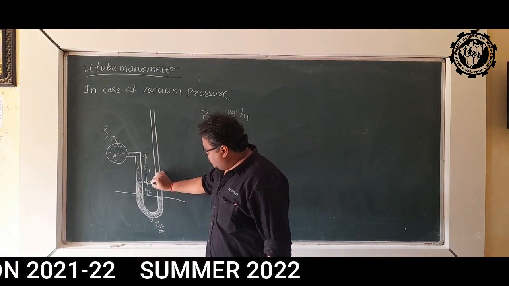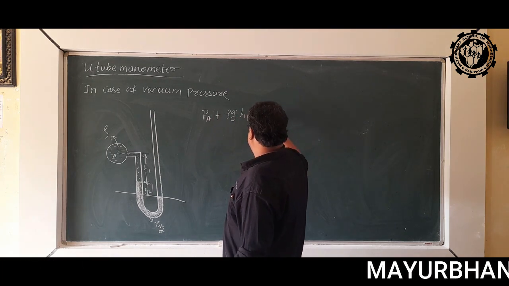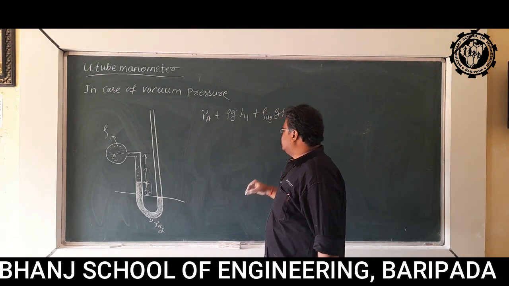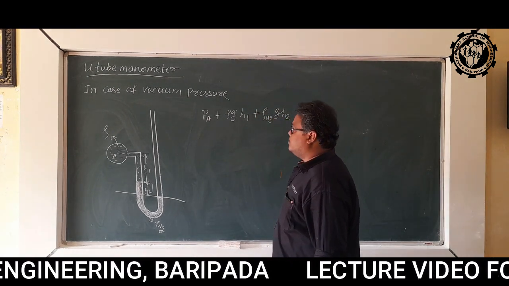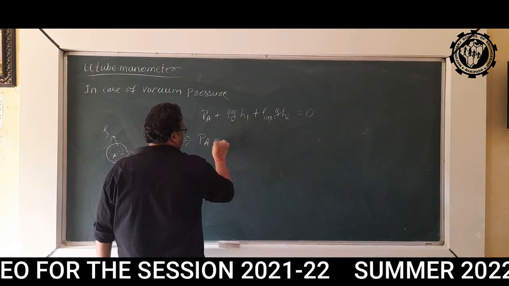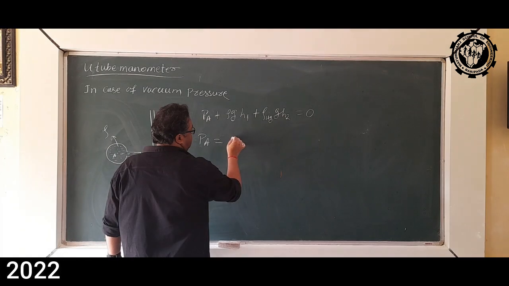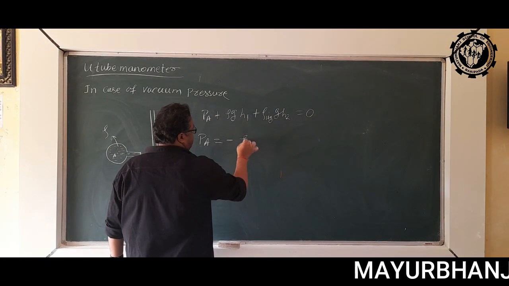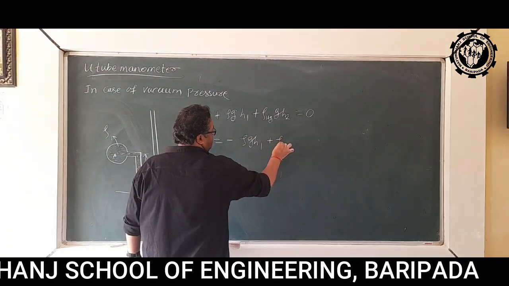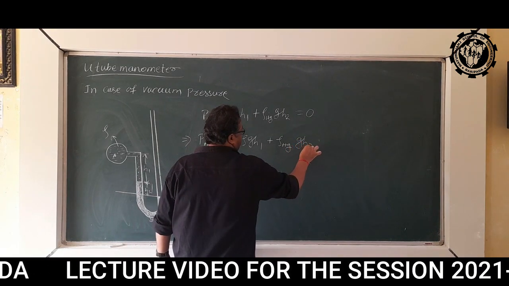Then for this column of H2 we will have to write plus rho Hg G H2 is equal to 0. So basically PA will be equal to minus of rho G H1 plus rho Hg G H2.